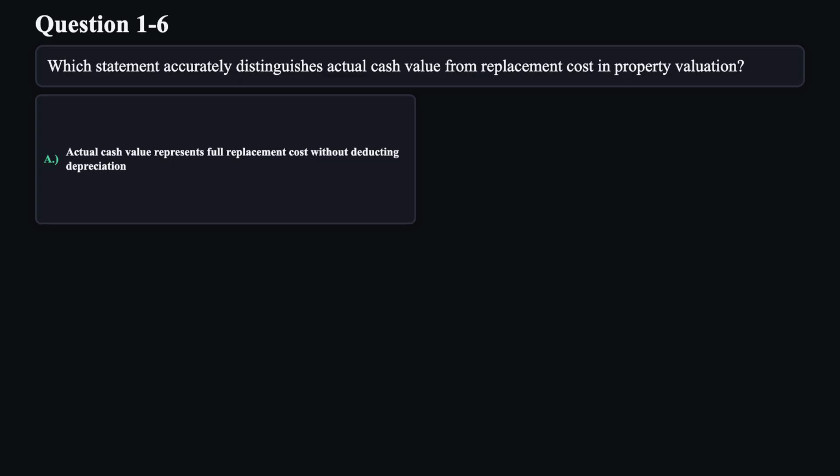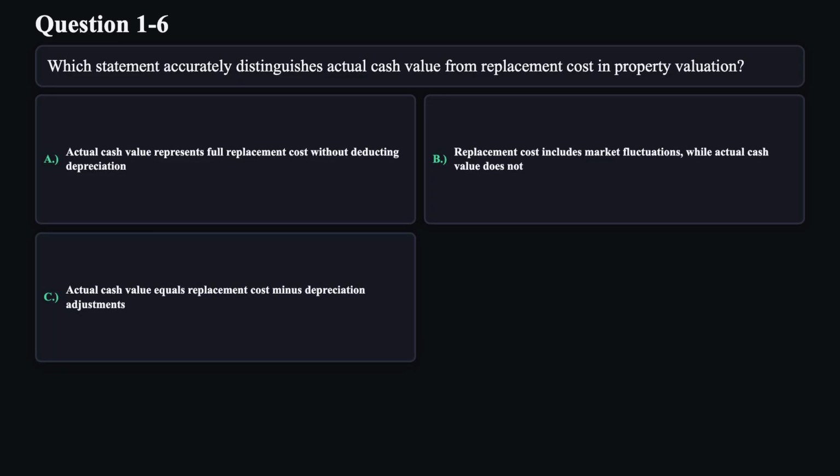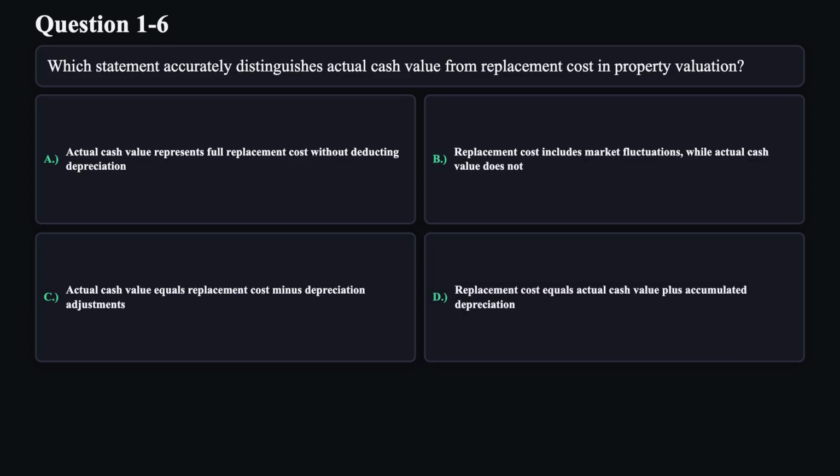A. Actual cash value represents full replacement cost without deducting depreciation. B. Replacement cost includes market fluctuations, while actual cash value does not. C. Actual cash value equals replacement cost minus depreciation adjustments. D. Replacement cost equals actual cash value plus accumulated depreciation.